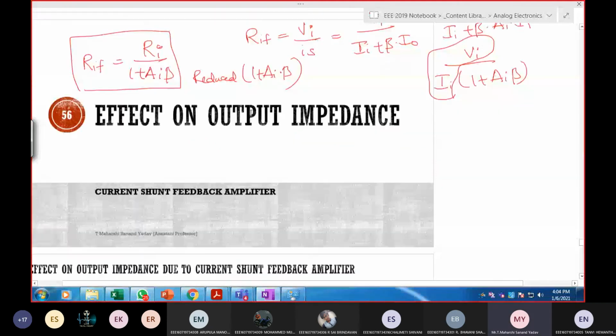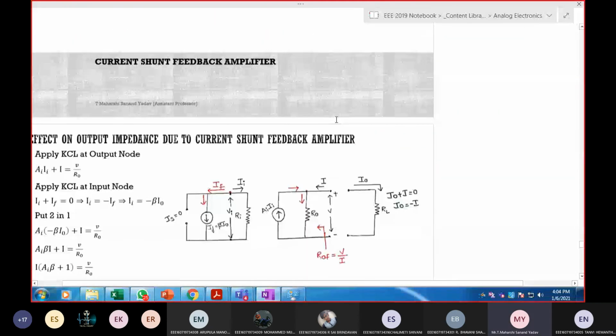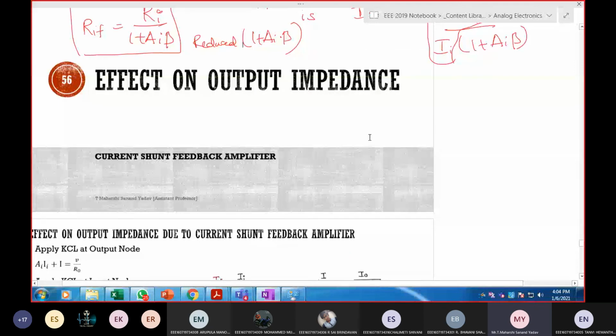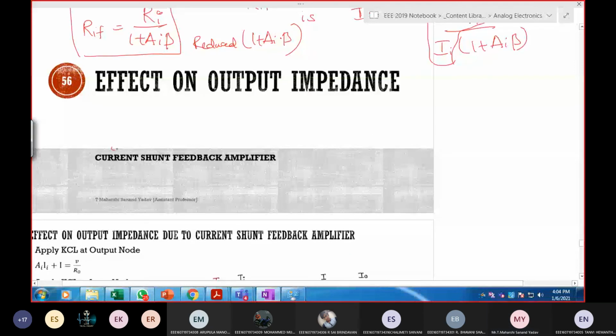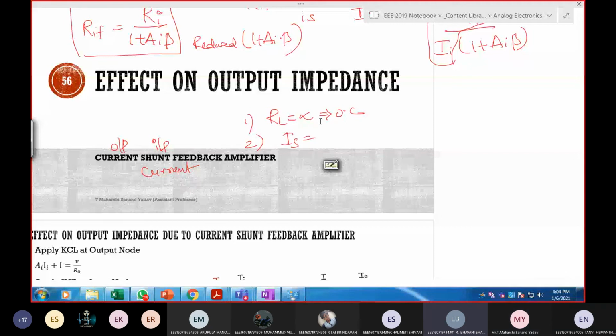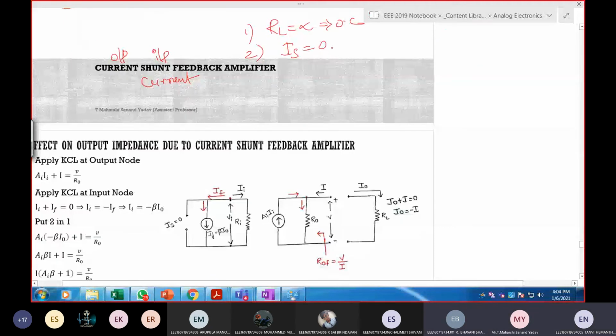In the same manner, the effect on output impedance. So what are the two conditions? This is output, this is input. RL is infinite, open circuit. Next, input is shunt. Shunt means current, so IS will be zero, open circuited.